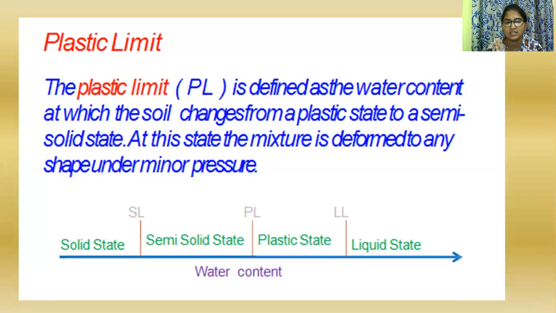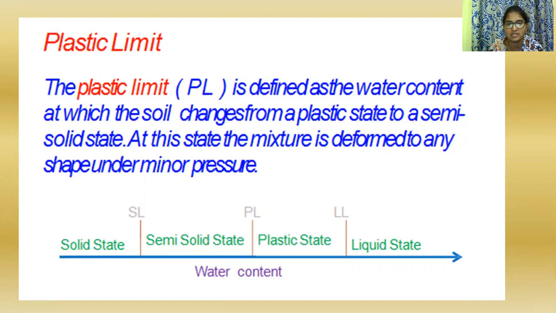In that, we take the soil from the 25 blows sample, and then we determine the plastic limit. Water has already been added, so the soil is in the plastic state.